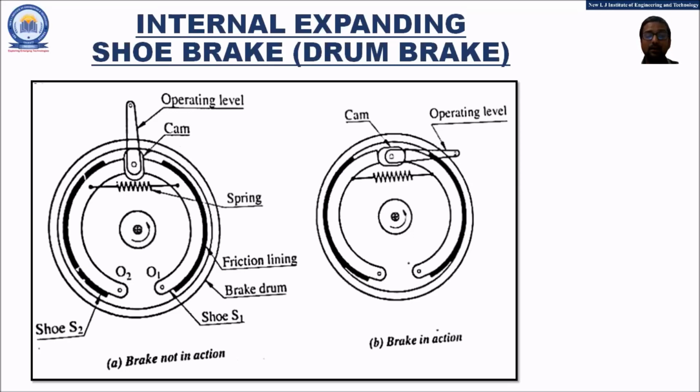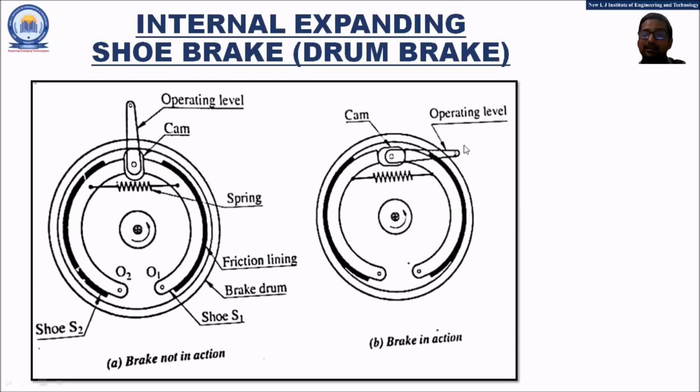brake in action. The main components of the drum brake include the two shoes, that is S1 and S2, the brake drum, that is the outer drum, and the friction lining which is provided on the outer surface of the two shoes. Connecting the two shoes, we have the elastic spring, then we have the cam attachment and the operating lever. In the first case, since there is no operation, the force is not applied on the operating lever, the brake drum is free to rotate, the brake is not in action.